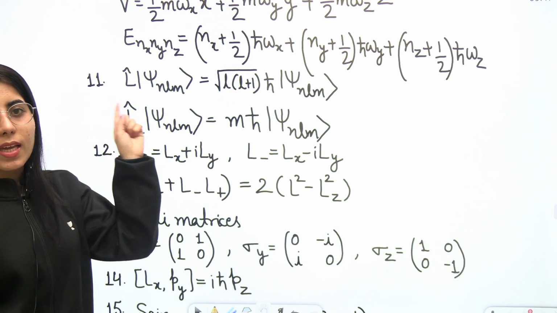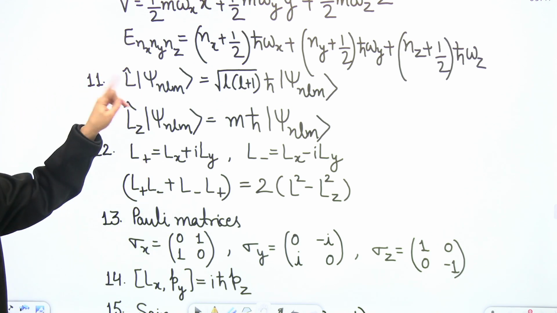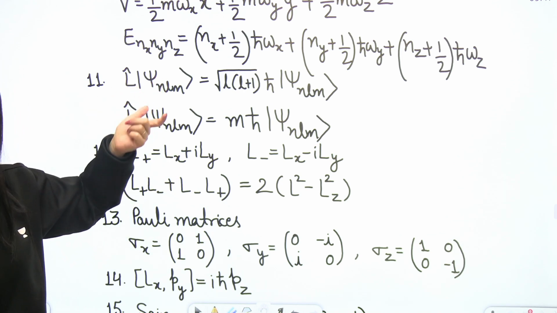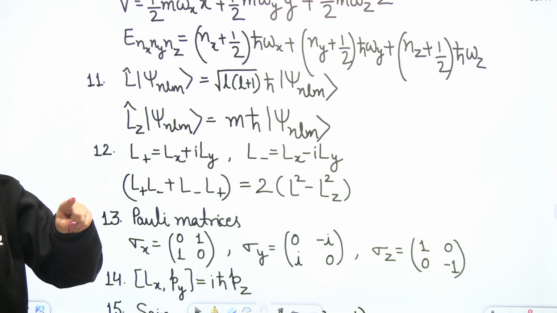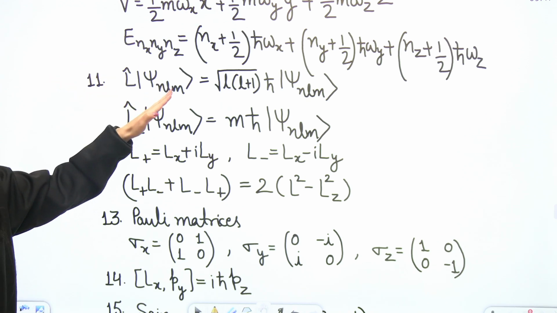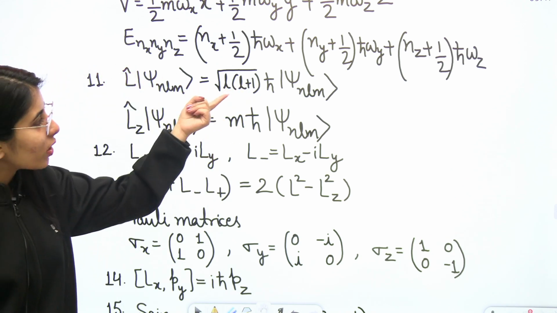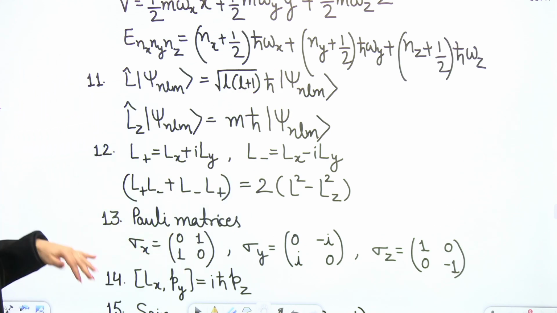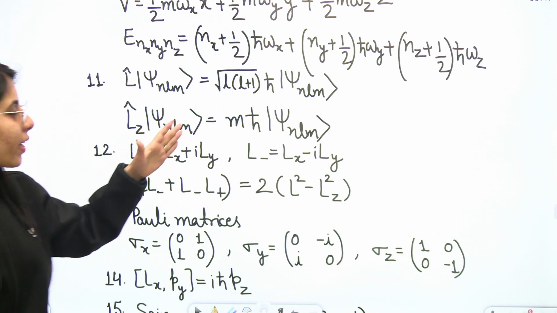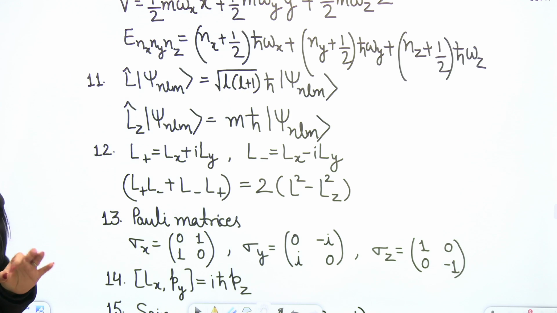If you are going to operate the L operator on the wave function ψ_nlm, which is corresponding to the state with n, l, m values, like we have just taken a notation here for the principal quantum number, orbital quantum number and the magnetic quantum number, then when you operate L on this particular state, you will get the eigenvalue as √(l(l+1)) ℏ ψ_nlm. Next, if you consider L_z, it is going to be L_z ψ_nlm = mℏ ψ_nlm. This is how you will get the eigenvalue for the L_z operator too.